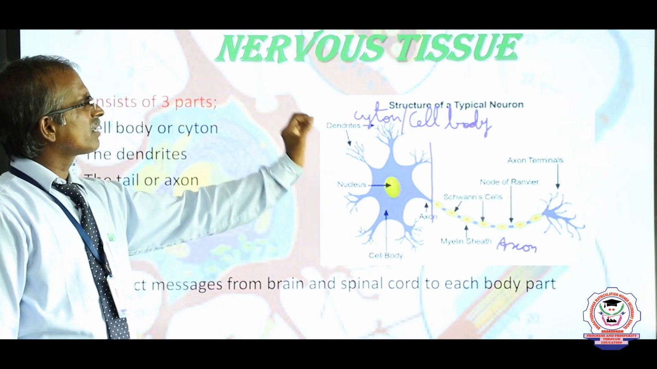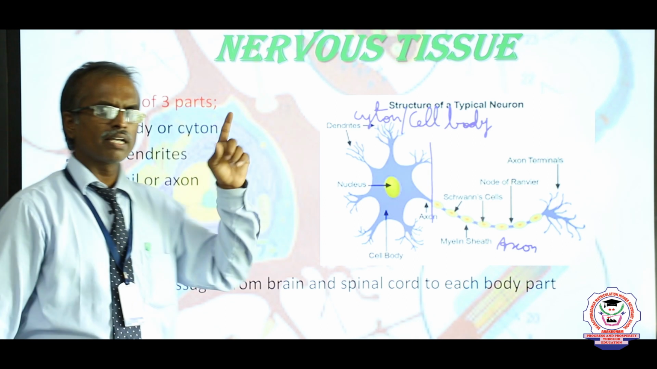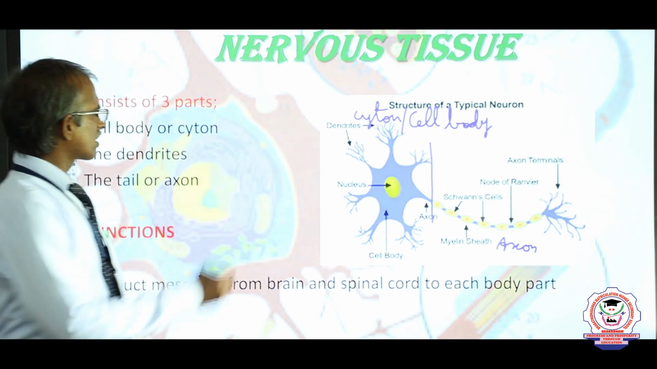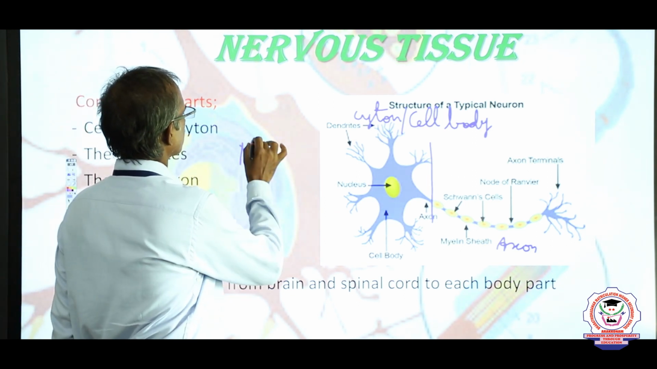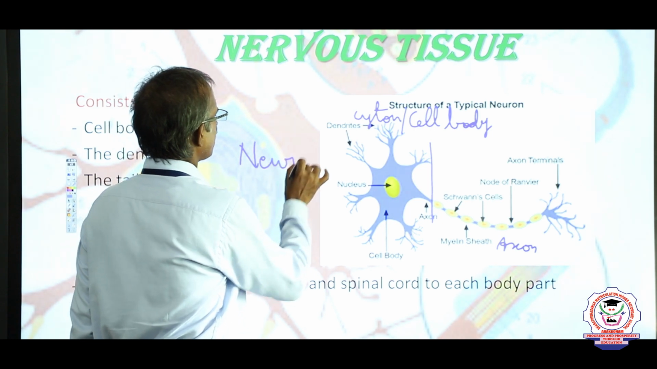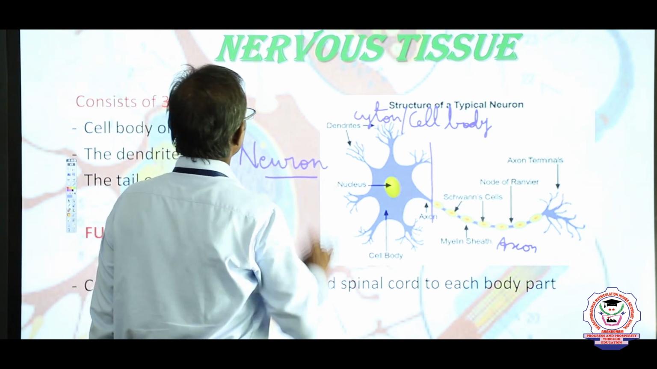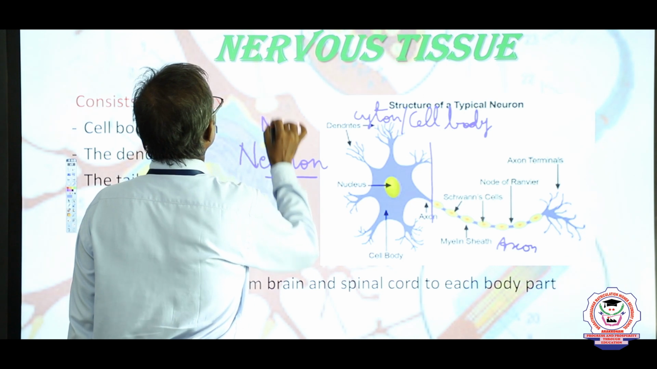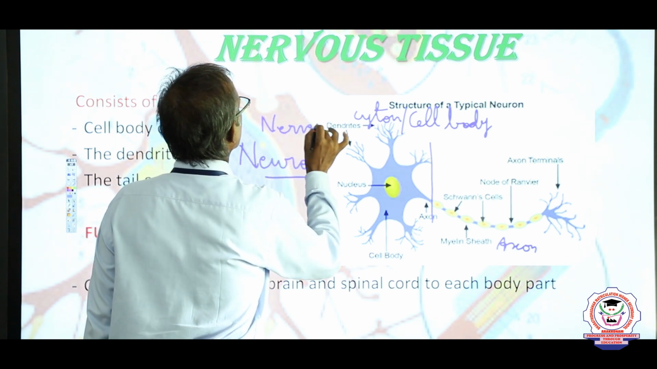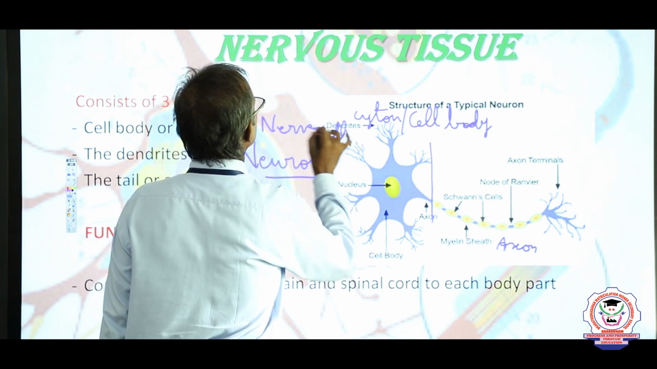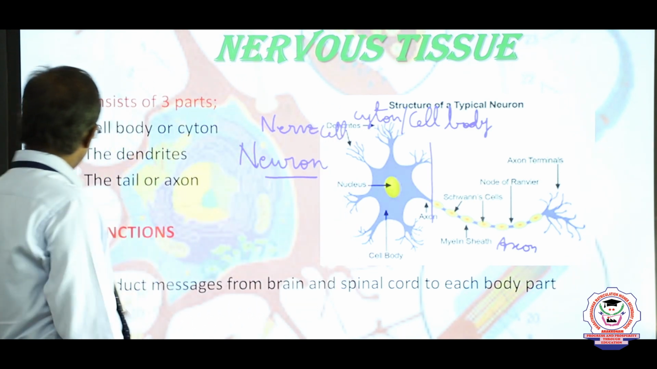The structural and functional unit of the nervous system is called a neuron, or otherwise we call it the nerve cell. This is one of the NEET questions.